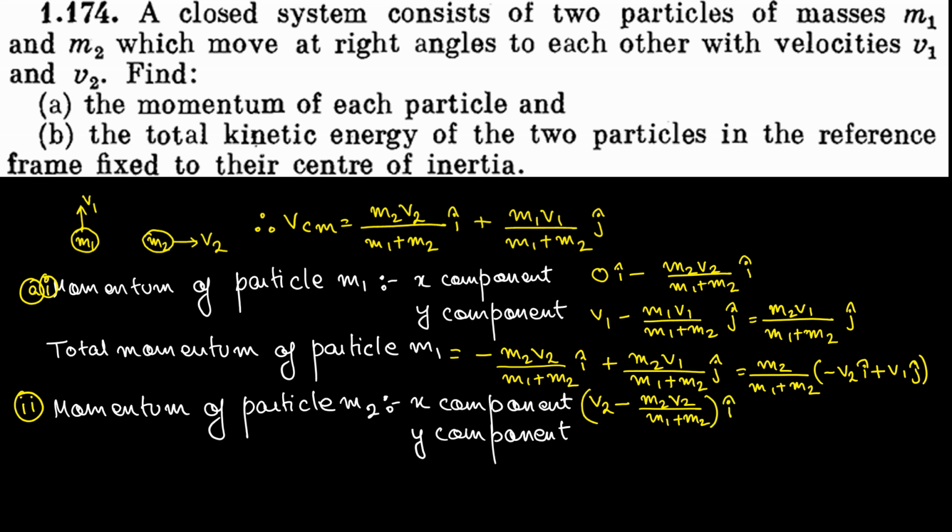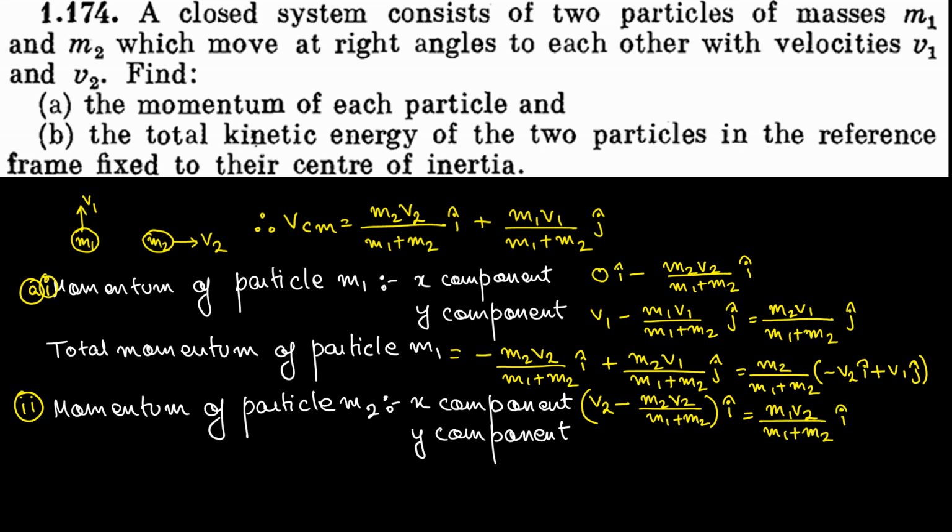Now similarly, if I take the LCM out here and multiply v2 by m1 plus m2, we would get something like m1 v2 plus m2 v2 minus m2 v2. So I can cancel out m2 v2 and minus m2 v2, and we're left with m1 v2 divided by m1 plus m2, and the component of velocity is i.